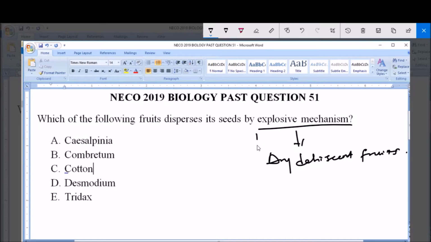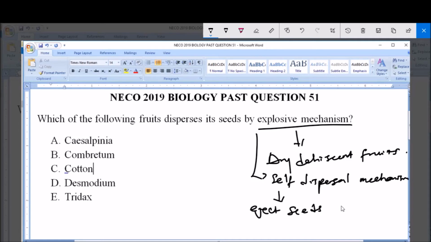So explosive mechanism, you can see, is a self-dispersal mechanism because it does not involve what? External agents' intervention. And this mechanism forcibly what? Ejects the seeds and scatters them some distance away from the parent plant. So it simply involves what? It ejects the seeds and then scatters them some distance away from the parent plants.